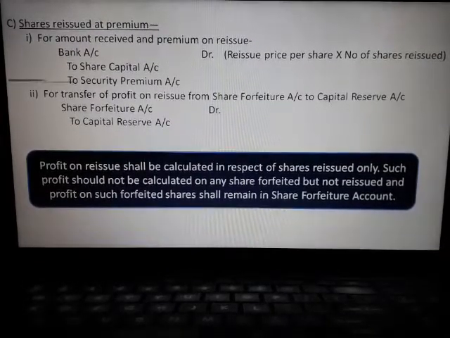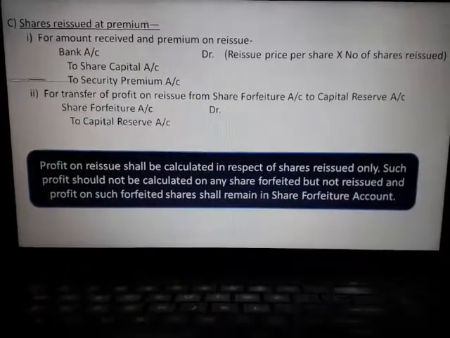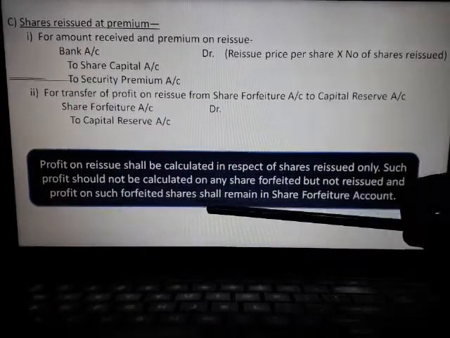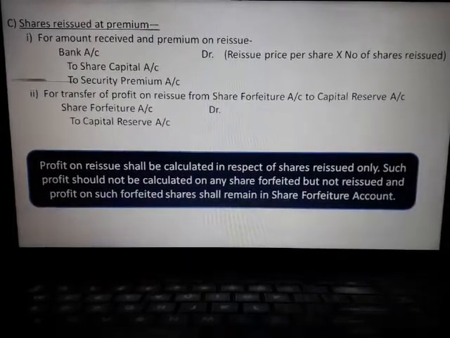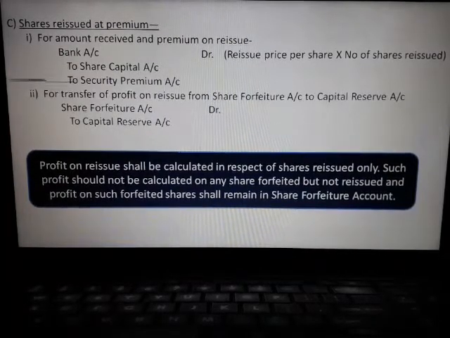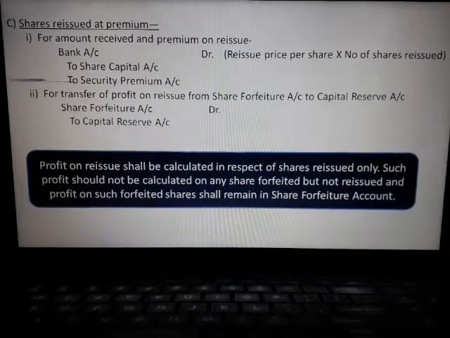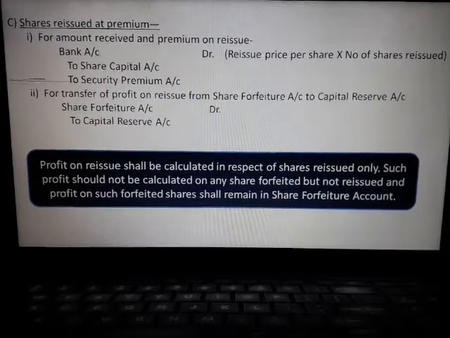If the shares are forfeited but not reissued, then profit on such forfeited shares, if any, shall remain in the share forfeiture account and be carried forward for the next year.